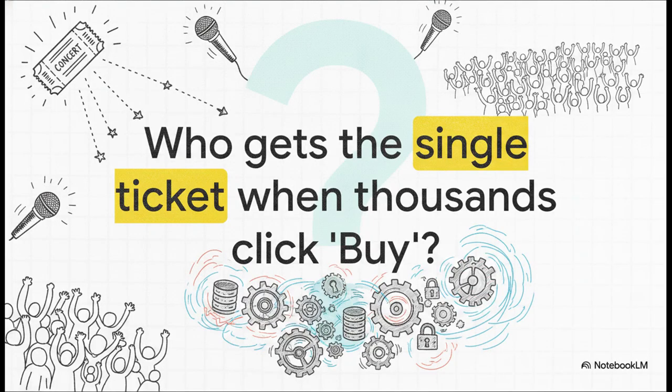So let's set the stakes here. Imagine a highly anticipated concert, and there is literally one front row ticket left. Thousands of users hit buy at the exact same millisecond. How on earth does the database decide who actually gets that ticket? And, more importantly, how does it prevent the system from accidentally selling that single ticket to 50 different people? The answer to that lies in mastering the terrifying, yet kind of beautiful, chaos of database concurrency.